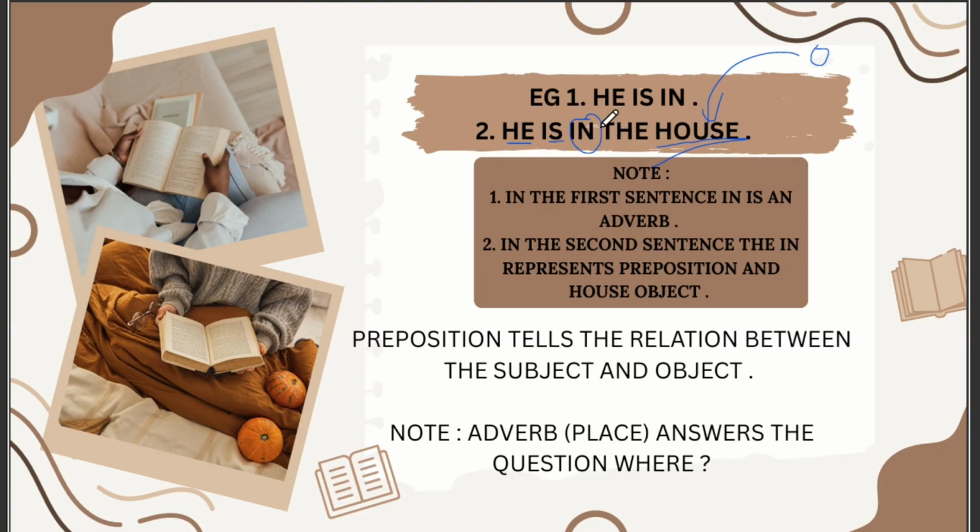It's often said that a lot of teachers say that in, at, on is used as a preposition, but is used as a conjunction. The main aim of me giving you these two examples is so that you are clear that the same word in different sentences can be used as an adverb in one sentence, and as a preposition in the second. The preposition basically tells the relation between the subject and the object. See, he is in relationship with the house. So I hope this is clear.